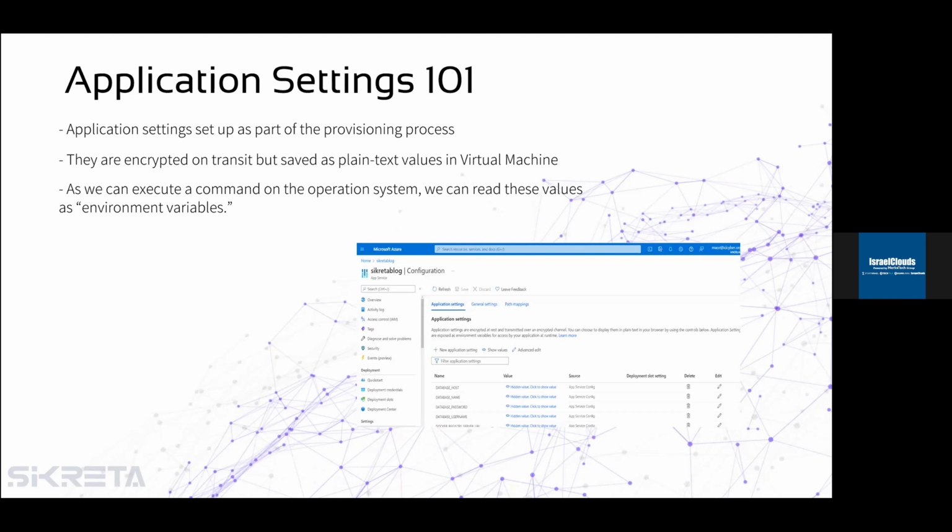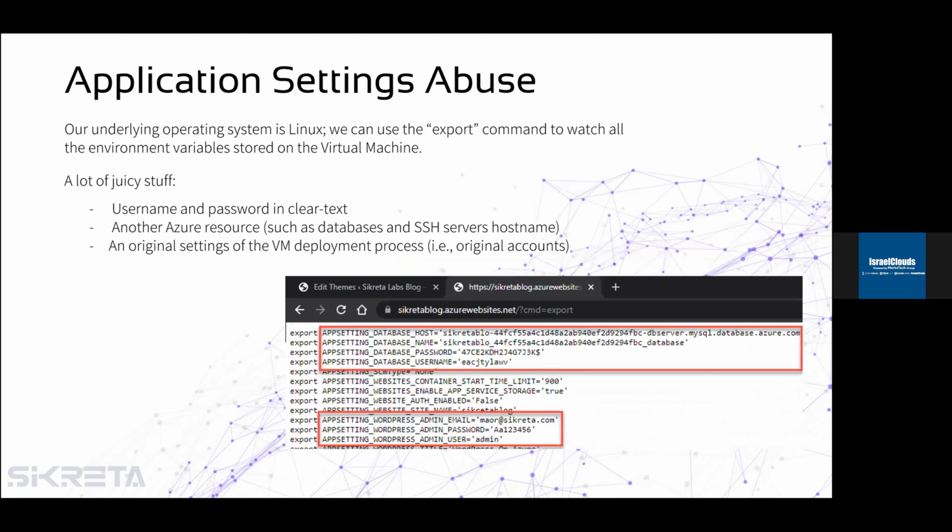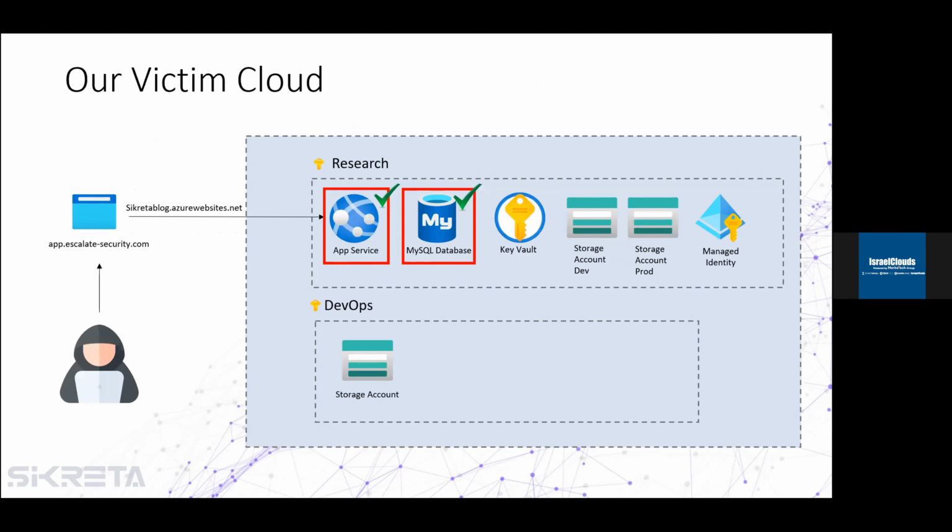Therefore, if we are able to execute commands on the operating system, we can read these values using the environment variables. So as we can see, using the export command, we are able to retrieve all the app service environment variables within the application settings. In this case, we can see the connection information for the database. And if we use this, we could access the database, but it's out of scope. Please keep in mind that I just showed the presentation, but we can access the MySQL database.